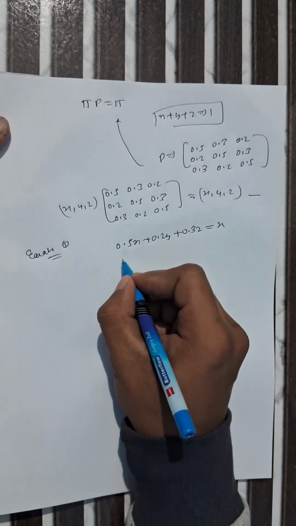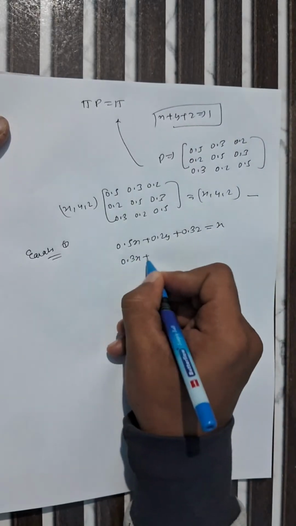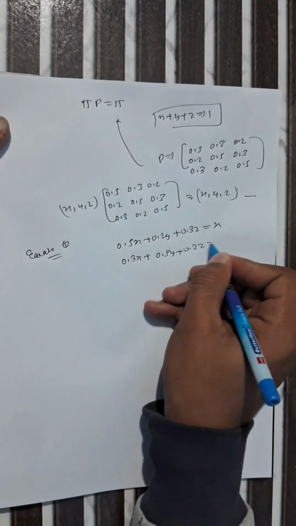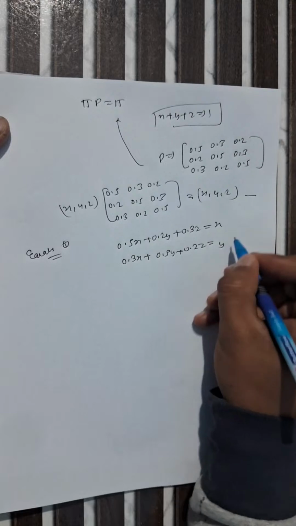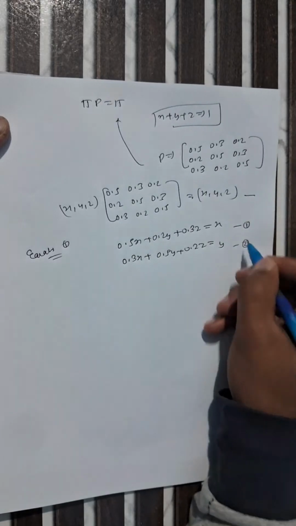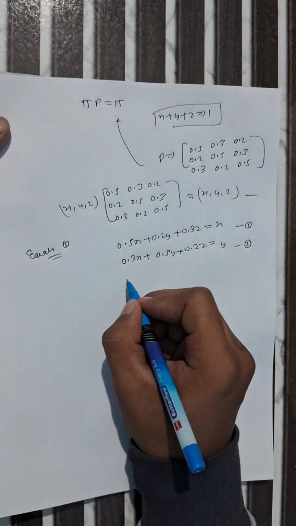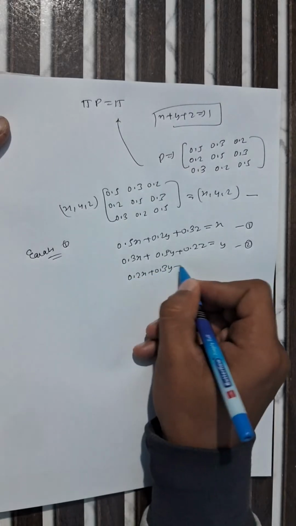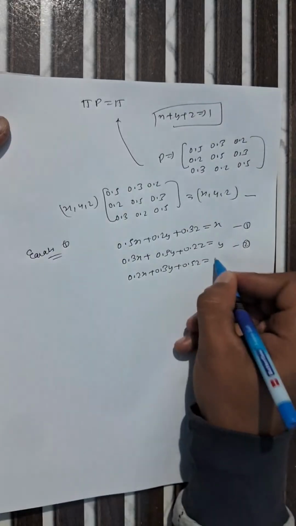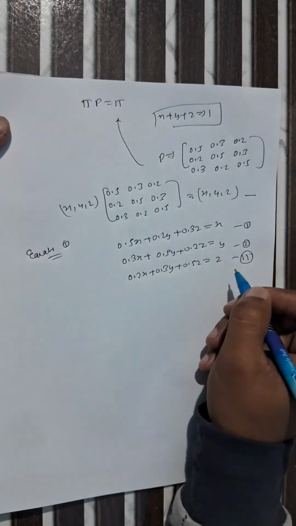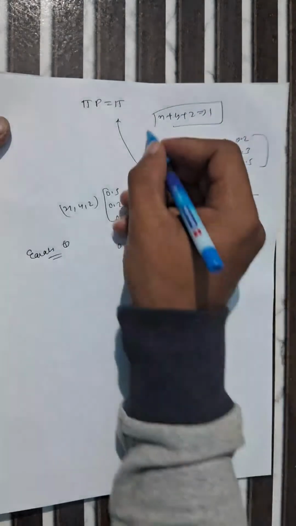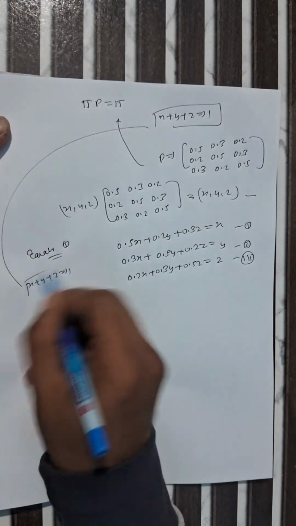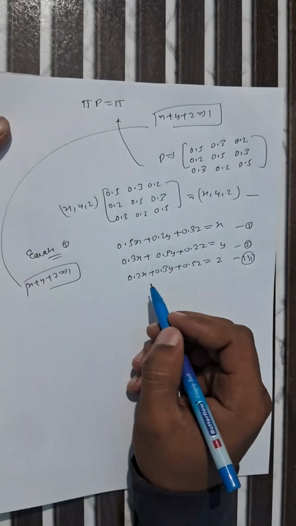Like that, 0.3x plus 0.5y plus 0.2z should be equal to y. This is our equation second. Now 0.2x plus 0.3y plus 0.5z should be equal to z. This is our equation third. And the first equation we already know, this is x plus y plus z equals to 1. So now we have to find the value of x, y, and z.